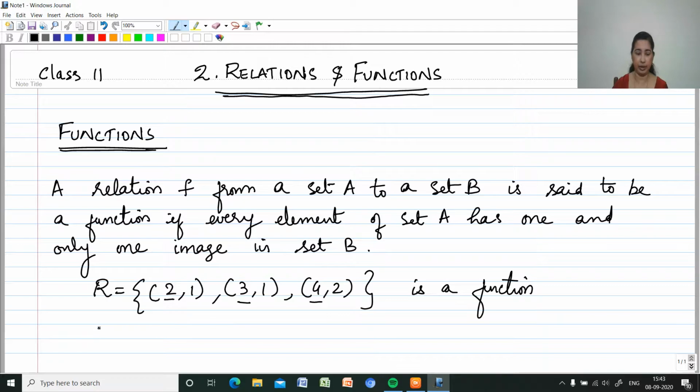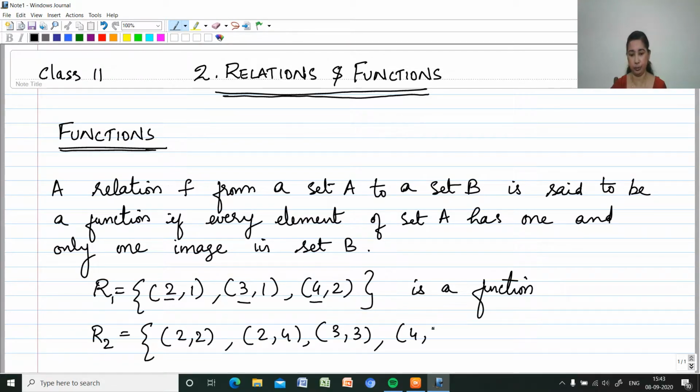I'll write another relation. Let this be R1. Now R2, another relation: the set of ordered pairs (2, 2), (2, 4), (3, 3) and (4, 4). Whether it is a function or not. Here we can see that 2 is mapping to 2 as well as 2 is mapping to 4.